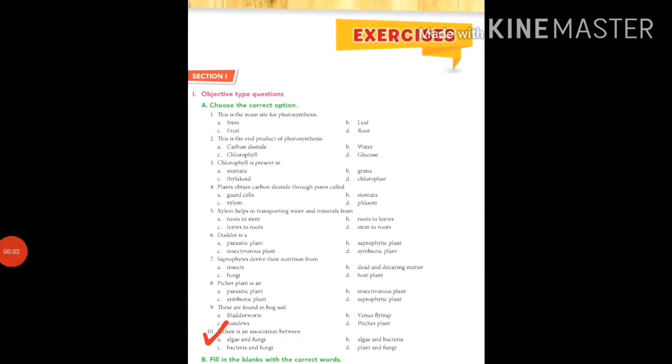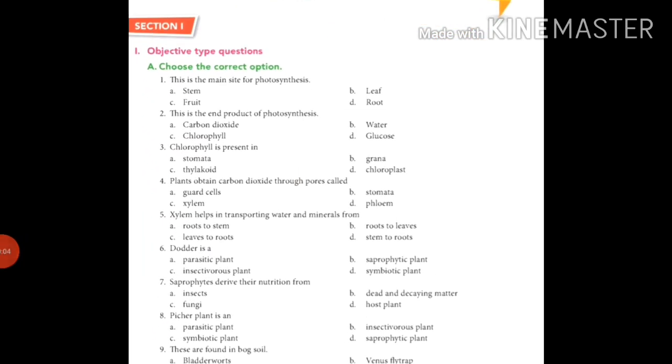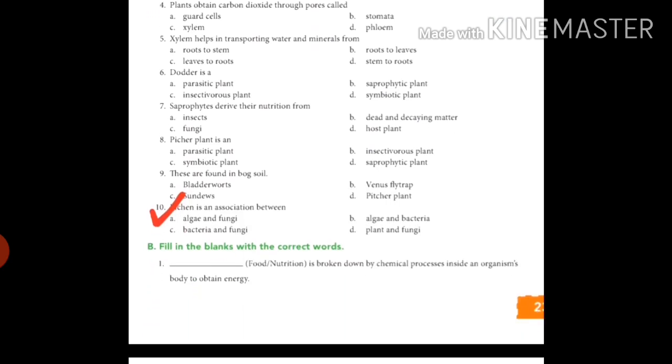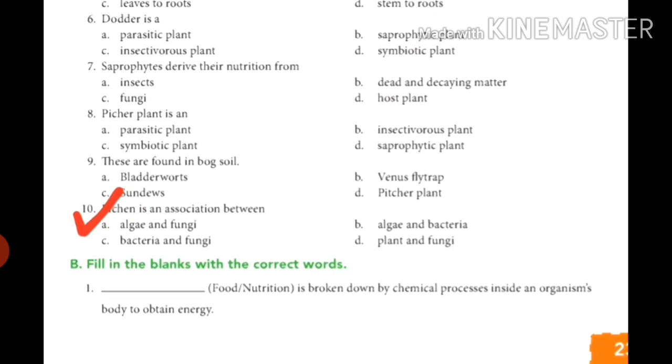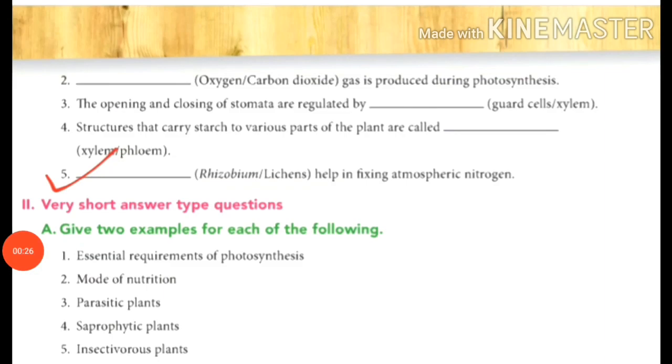Okay guys, let's see today's homework. Take out the exercise, MCQ number 10. The question is: Lichen is an association between what? Find out the answer from today's topic. Then turn your page. Fill in the blanks number 5: Dash helps in fixing atmospheric nitrogen.